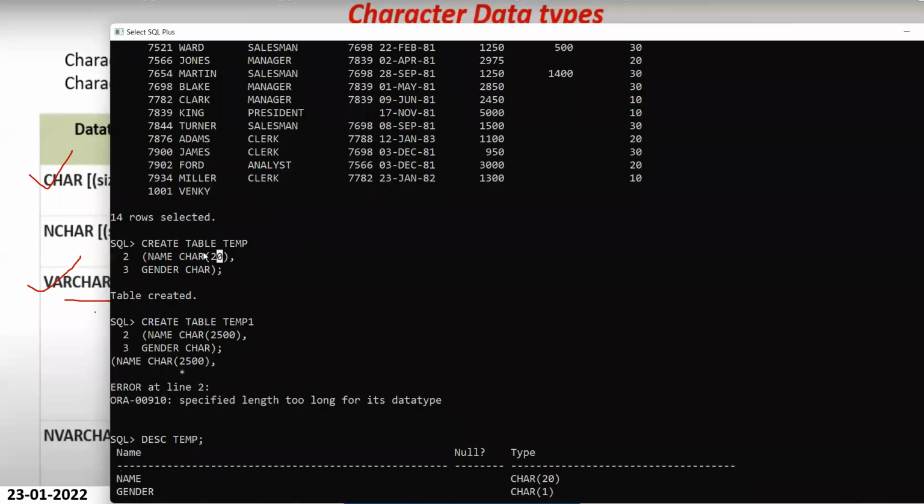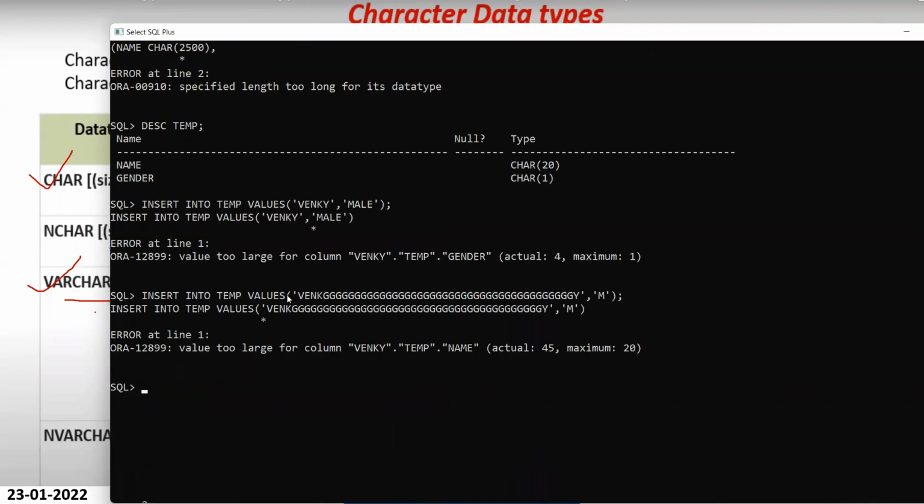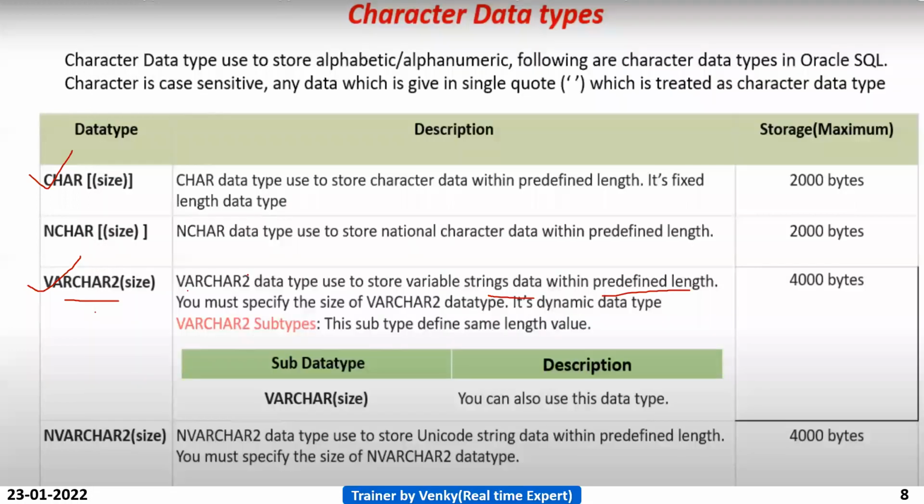Within predefined length means whatever length you declared. Here the character data you declared as 20 bytes, so within these 20 bytes we can insert the data. More than that, we can't insert. It will raise an error. In the same way, the varchar2 data type is used to store variable string data.